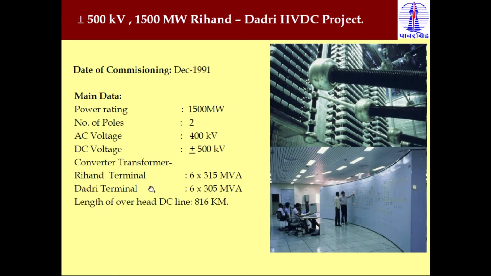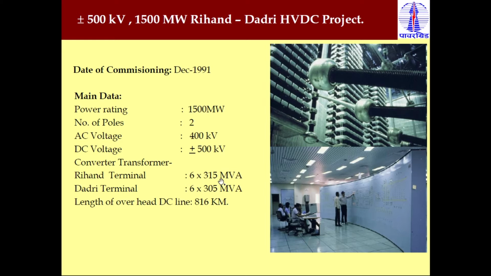We also discussed the different elements of the HVDC system. We saw the converter transformer, for which 3 different configurations are possible. You can use 6 transformers basically for the 12 pulse converter, because here it is a bipole HVDC system, so you require 2 converters at each end. So 6 plus 6, a 12 pulse converter, is required.